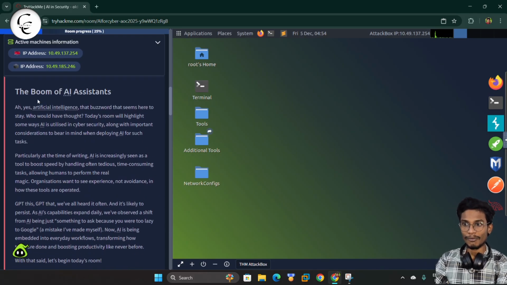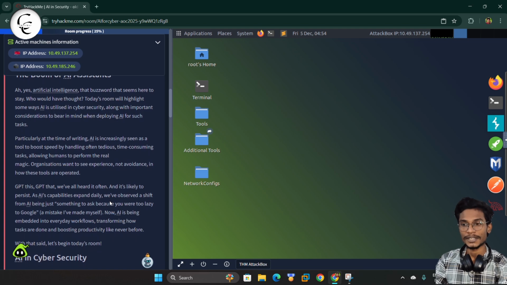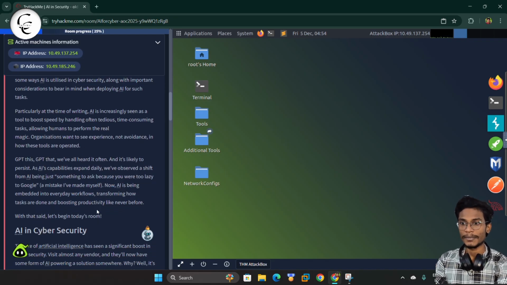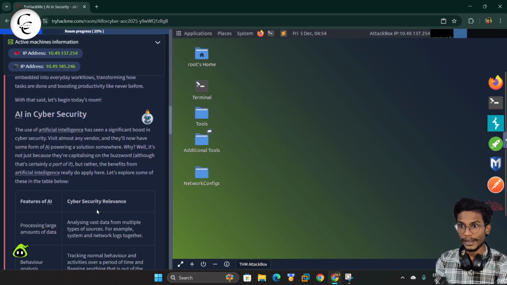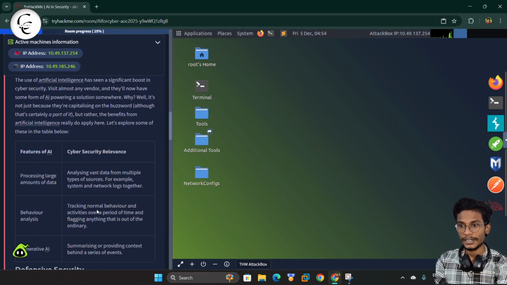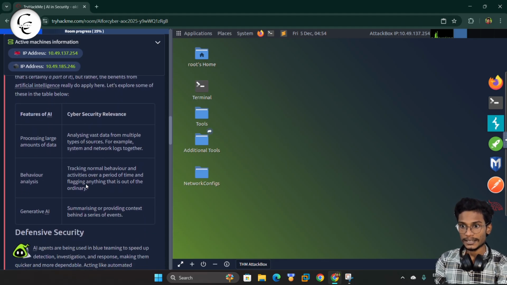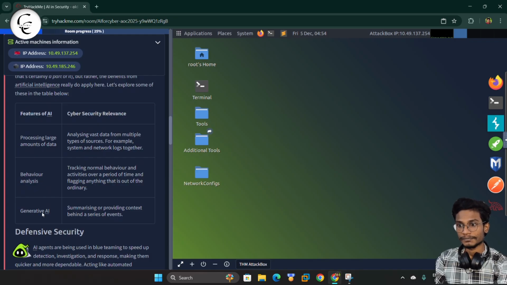So the boom of AI assistants. Guys, this room is completely designed to showcase the importance of AI in the role of cybersecurity. So here you can read all these lines and you can get a complete idea. I'm giving you a short summary regarding this, like how AI is working in cybersecurity. Like here you can see AI in cybersecurity: processing large amounts of data, behavior analysis, generative AI.